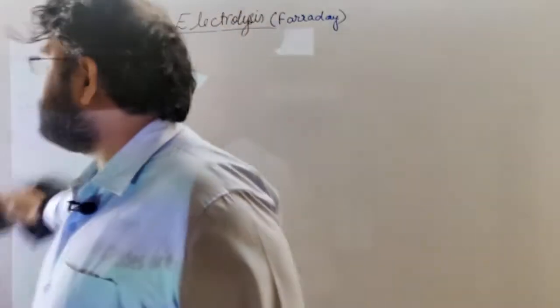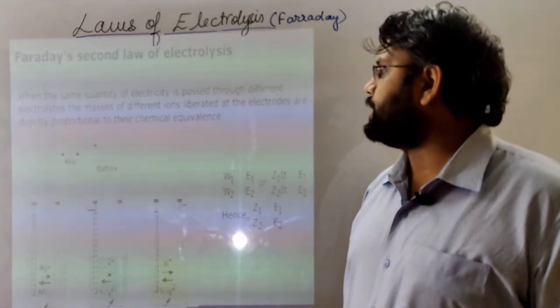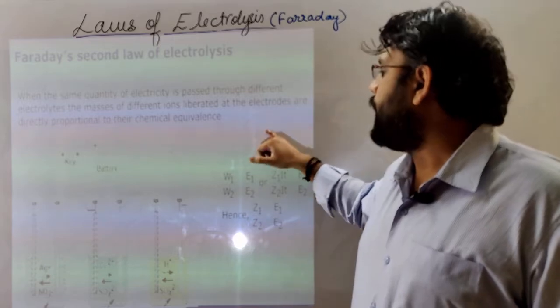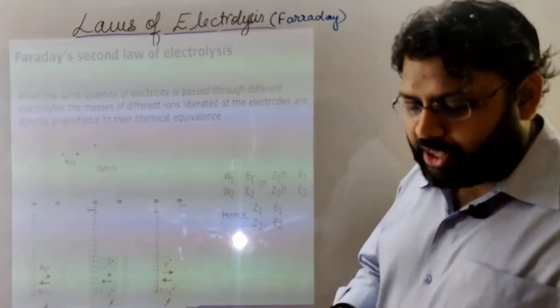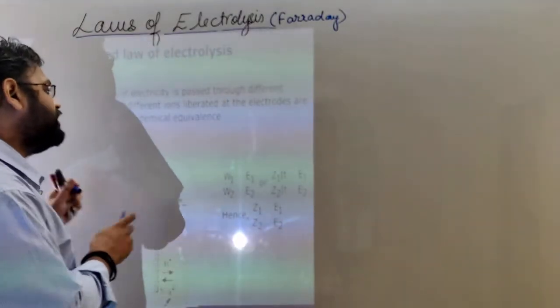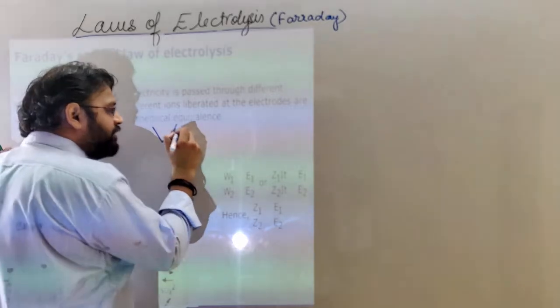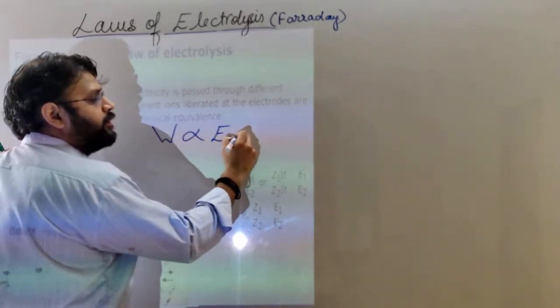So see what it is saying: when the same quantity of electricity is passed through different electrolytes, the masses of different ions liberated at the electrodes are directly proportional to their chemical equivalents. In mathematical expression, the weight of ion deposited is directly proportional to equivalent.